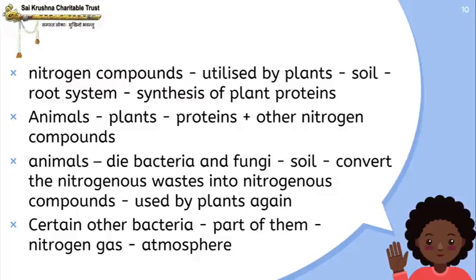Animals who consume these plants obtain proteins and other nitrogen compounds. So when the animals or plants die, the bacteria and fungi found in the soil convert the nitrogenous waste into nitrogenous compounds, which is again used by the plants. Certain other bacteria convert part of the nitrogenous wastes into nitrogen gas, and it is again released into the atmosphere. And through this nitrogen cycle, the level of nitrogen gas present in the atmosphere is fixed.